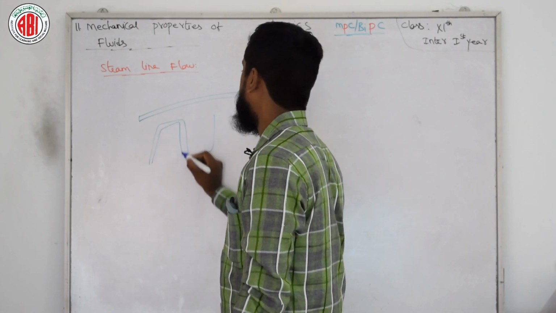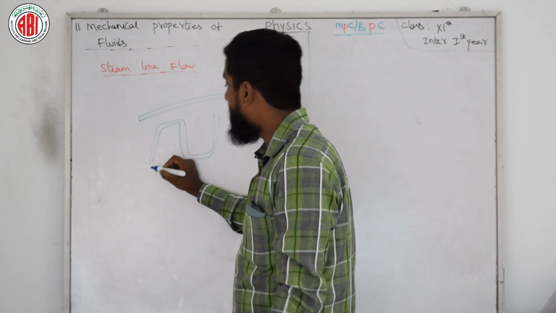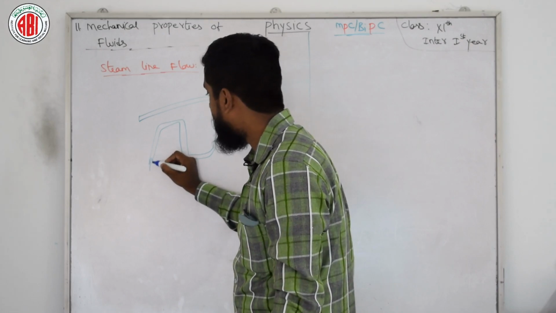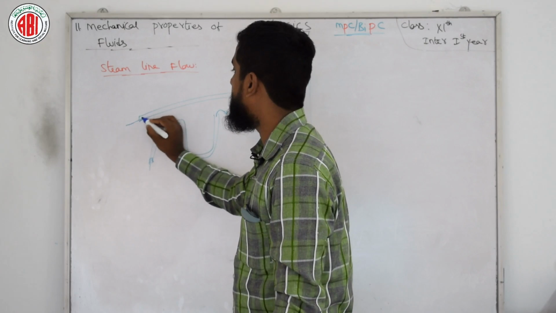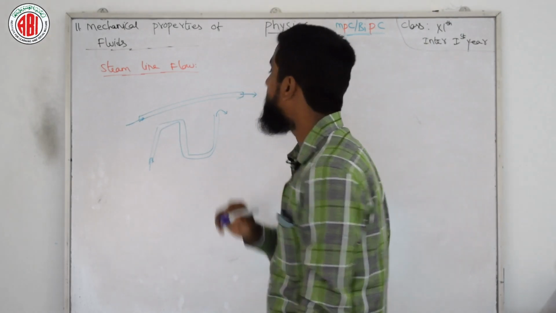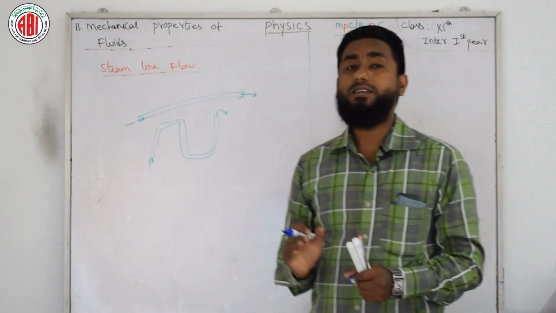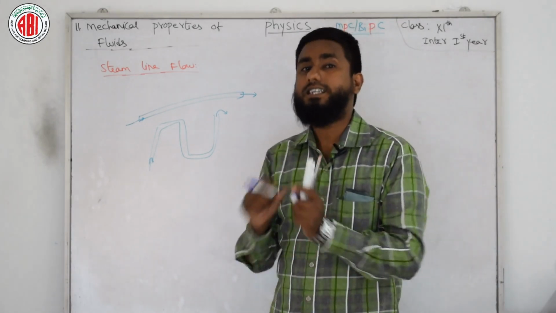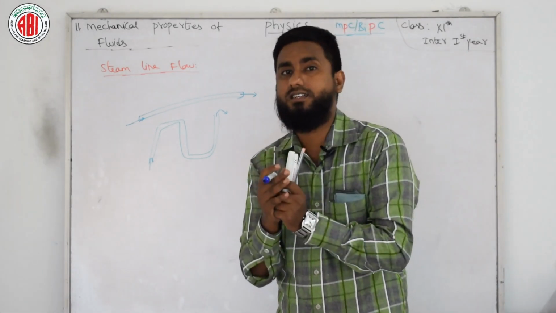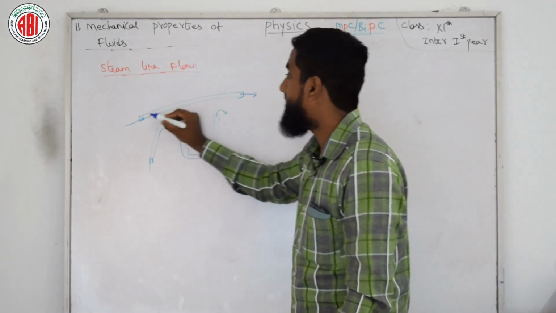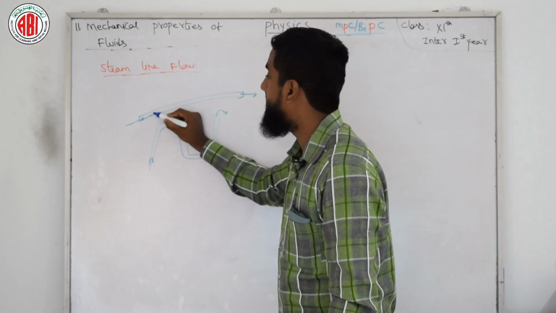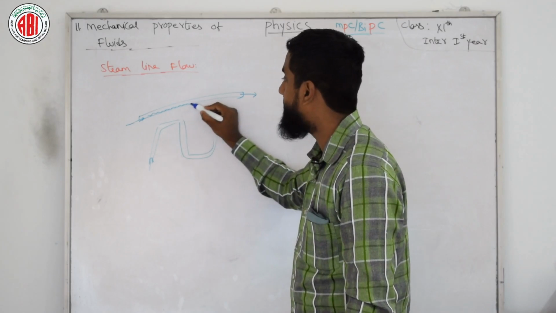This is also a one shape. Now if the fluid is going from here, entering and coming out from this side, or else the fluid is going from this point and coming out from this point. So streamline flow is nothing but a path of fluid particles under a steady flow. That means it is a path of fluid particles which are continuously flowing.